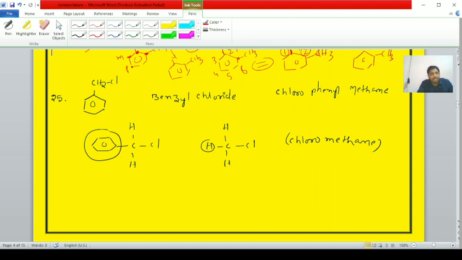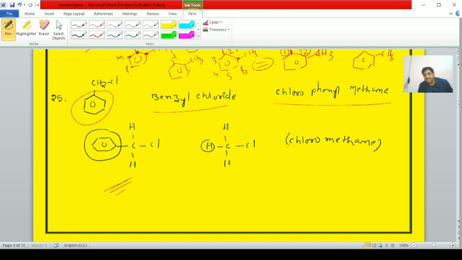Right students, a very simple example: C6H5CH2Cl. Here the common name is benzyl chloride, whereas the IUPAC name is chlorophenylmethane. Here it is the complete structure of the given compound.